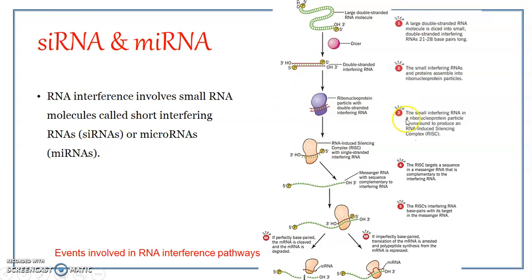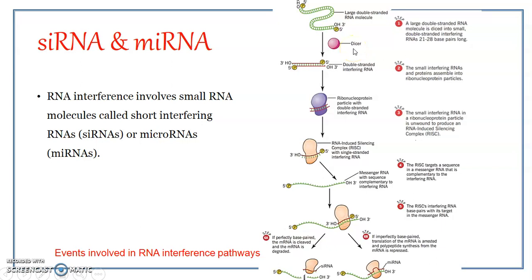Now, this is a general diagram which shows how they are produced and how they act. In the coming slides, we'll be looking at it in specific, that is the siRNA and the miRNA separately. Here you can see that both these siRNAs and the microRNAs are produced from a large double-stranded RNA molecule. It is acted upon by a proteinaceous enzyme, which is known as dicer.